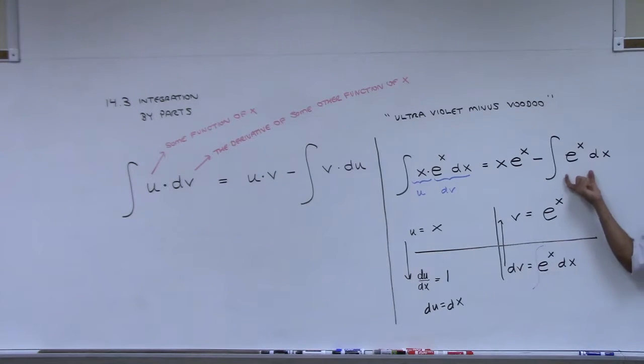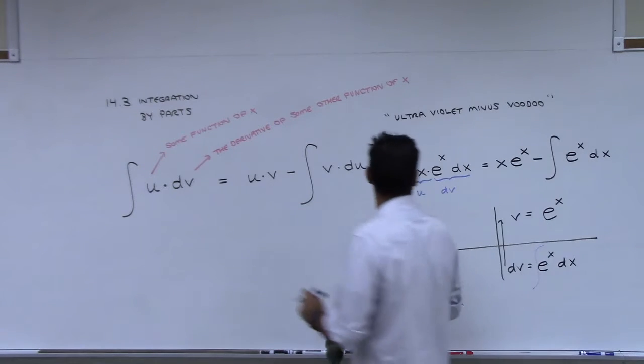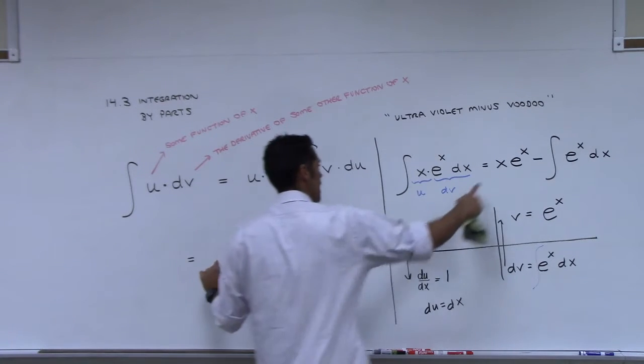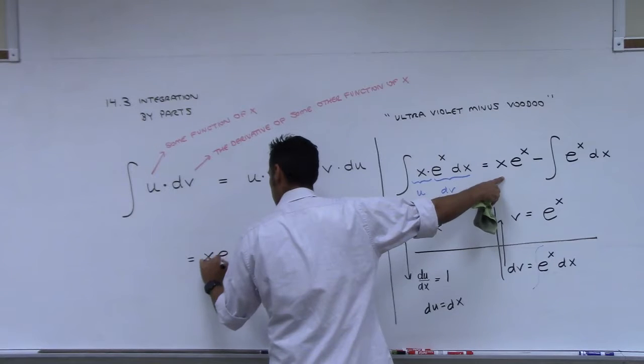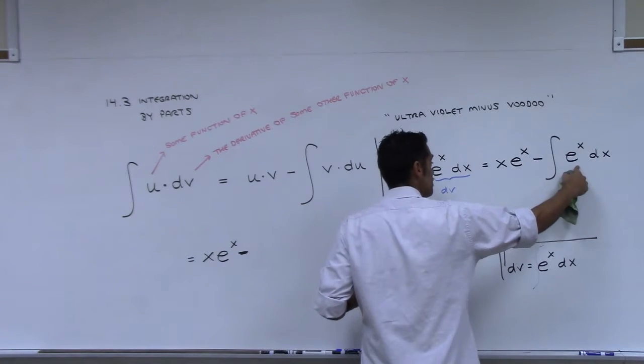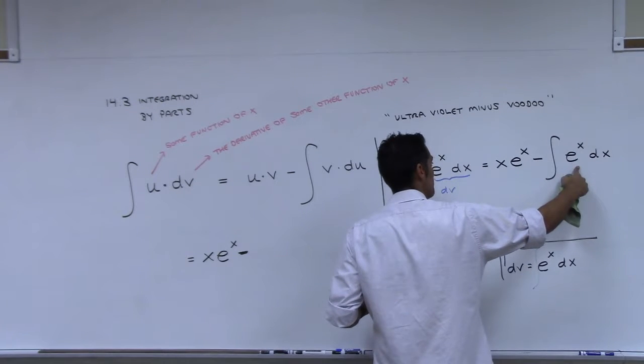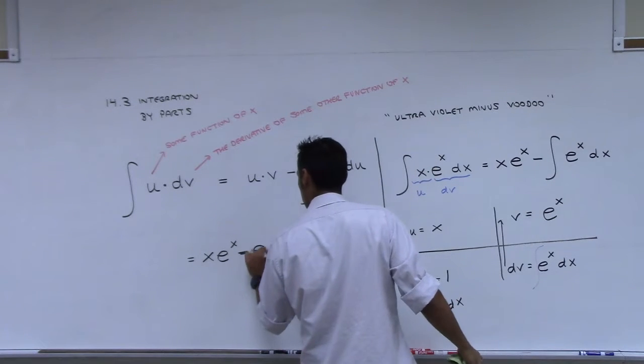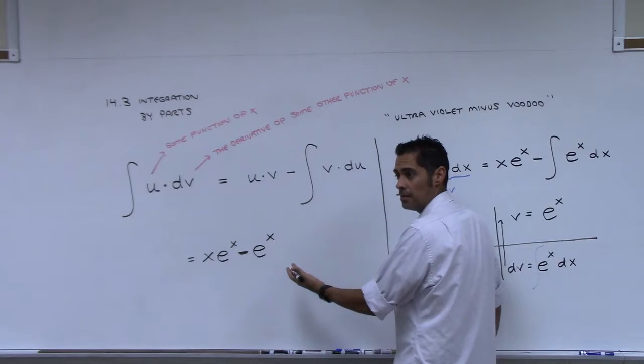And do y'all see that we can now find the antiderivative of this, right? So this now becomes x e to the x minus the antiderivative of e to the x, which was what? Itself, e to the x. That's it, right? Plus c.